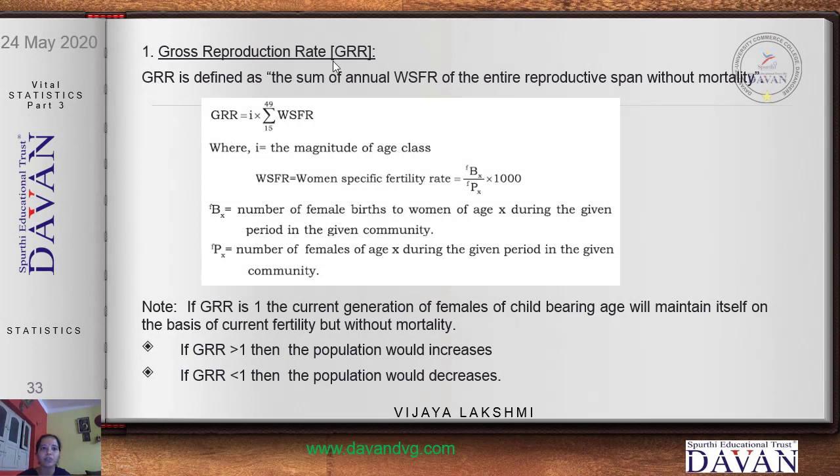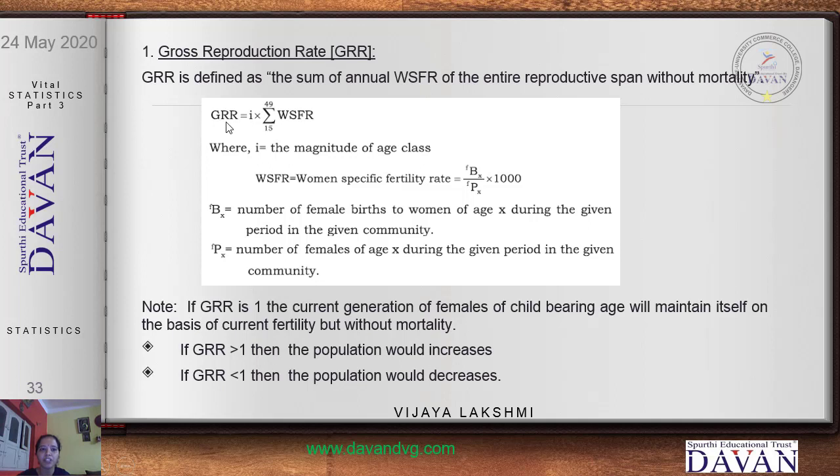So now, what is gross reproduction rate? It is defined as the sum of annual WSFR of the entire reproductive span without mortality. So WSFR here is women specific fertility rate. I am repeating again, it is women specific fertility rate. So it is the summation of the women specific fertility rate for the entire reproductive span without mortality. So we are not considering the death here. Okay, so how many live births are happening with respect to a woman in the childbearing age, that has been considered. So in short, we call this gross reproduction rate as GRR.